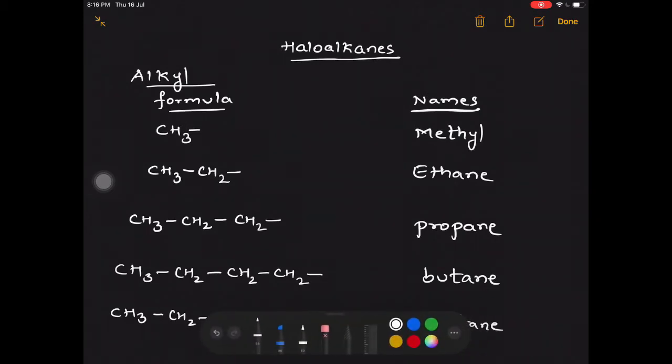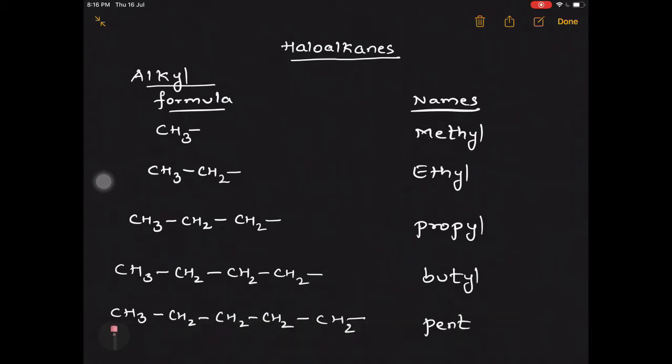The way methane is called methyl, similarly ethane becomes ethyl, propane becomes propyl, butane becomes butyl, pentane becomes pentyl. From the third one, in common nomenclature, we call it n-propyl, n-butyl, n-pentyl, where n stands for normal, a normal chain or a straight chain.